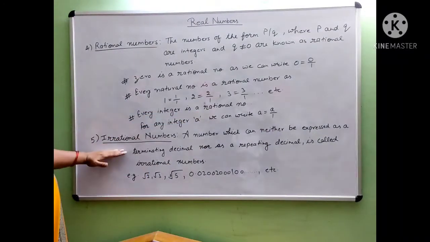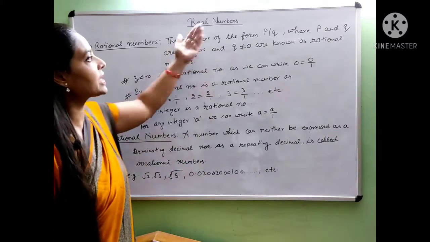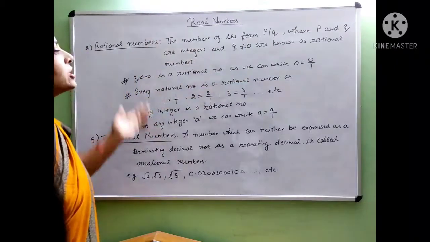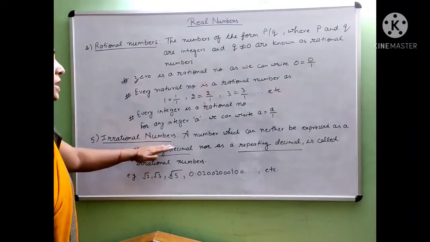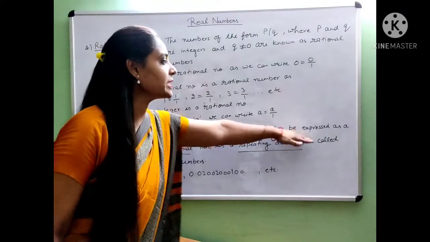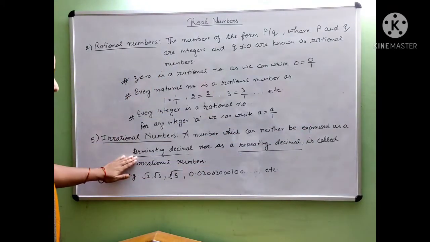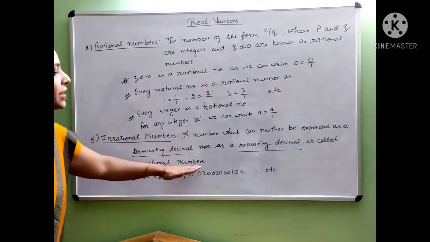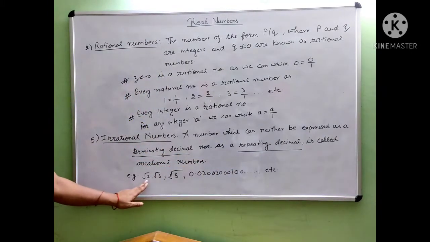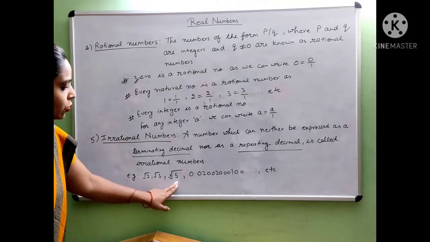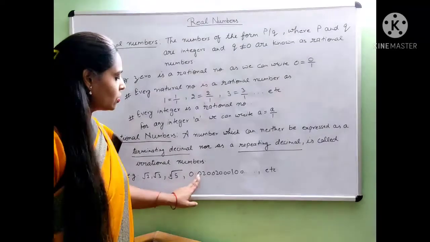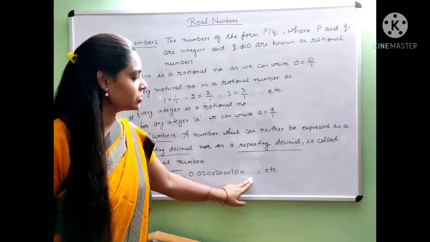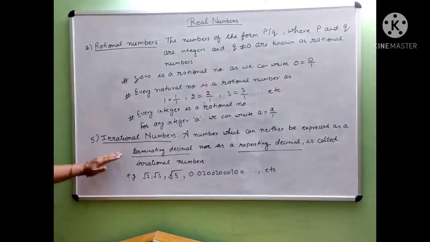Next one is irrational numbers. A number which cannot be written in the form p upon q is called an irrational number. A number which can neither be expressed as a terminating decimal nor as a repeating decimal is called an irrational number. For example, root 2, root 3, cube root of 5, 0.20002000100... These are irrational numbers.